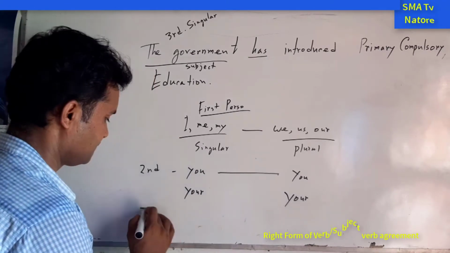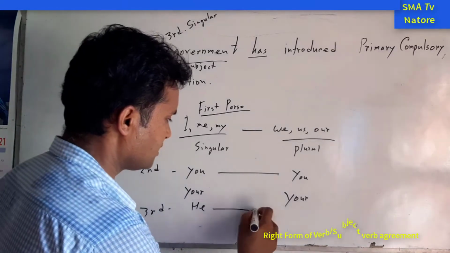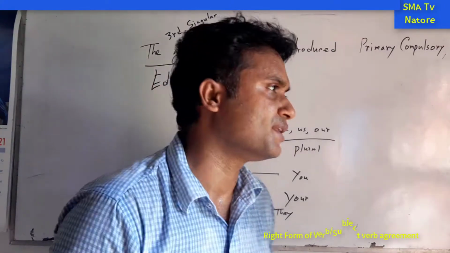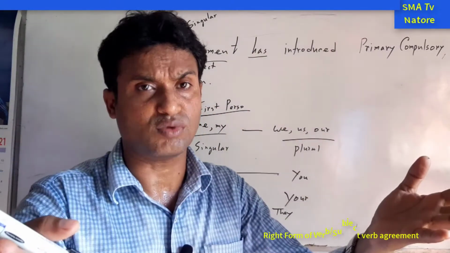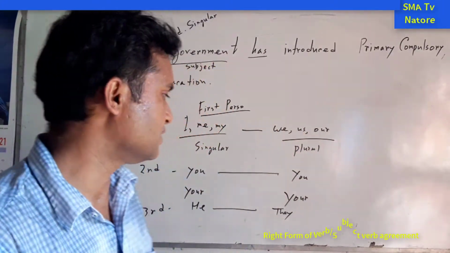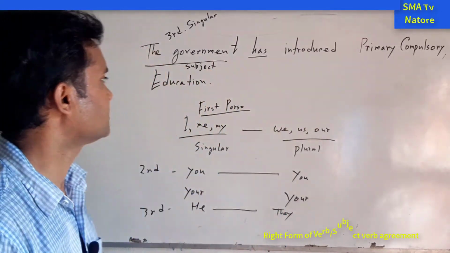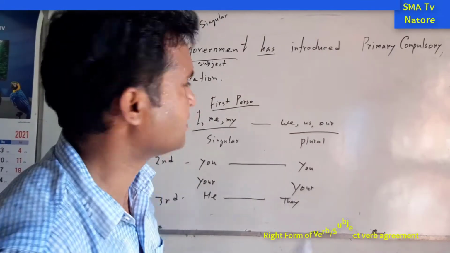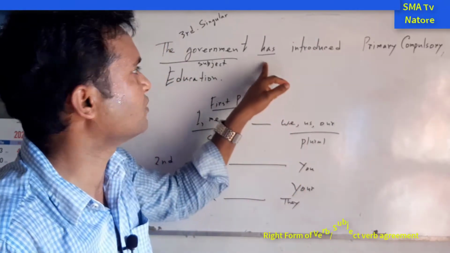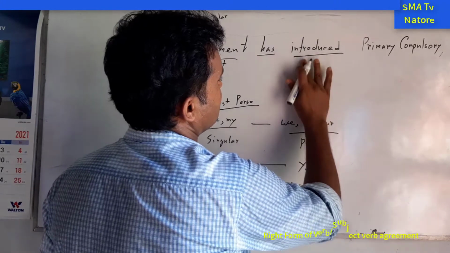Next one, third person. He is singular, we know that, and plural form they. He, that is a particular one person, and if this person is more than one, for example 5 6 7, that is more than one, you understand, that is they, indicating the plural form. Next one, government is third person singular number, and this one is the perfect form, that is present perfect tense. For this reason, we are using has, and we have to use the third form of the verb, that is past participle form.